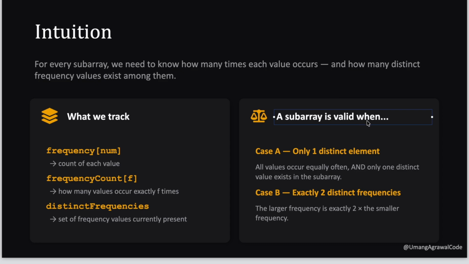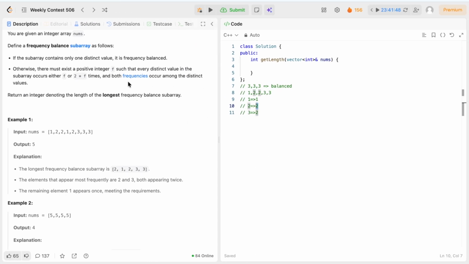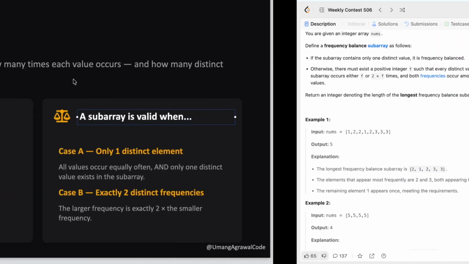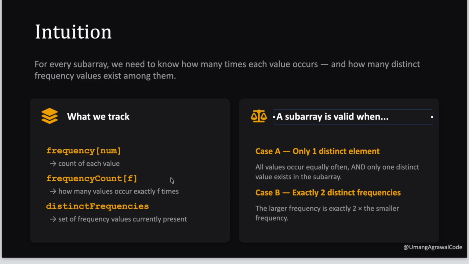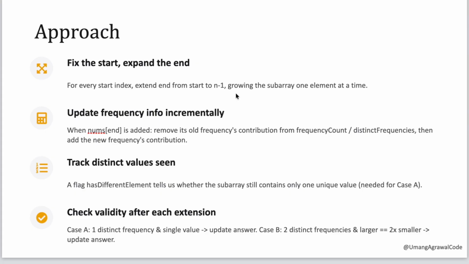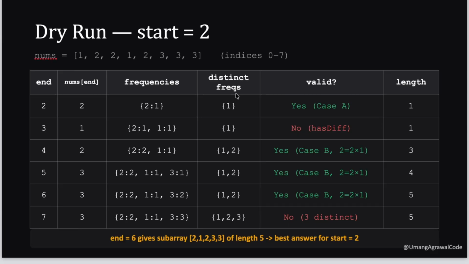Now a subarray is valid, as I said, when one of the two conditions is met. So how are we going to solve this problem? For each subarray, first we will fix the start index. So in this example, we will fix our start index at 2. We will start at this point and we will change the end index. So we will start with end equal to 2, means we have taken just 2.